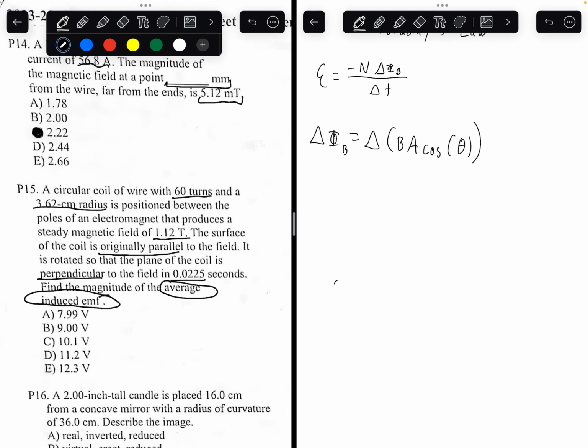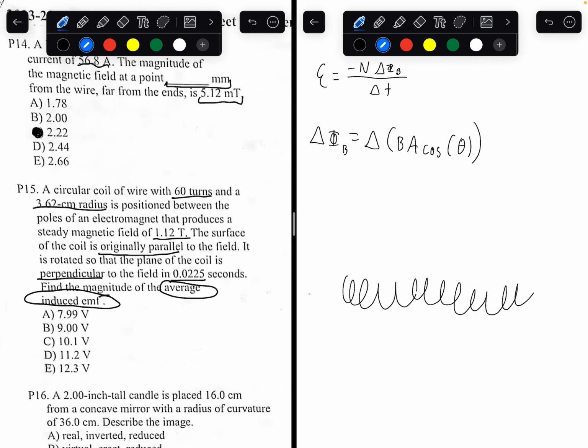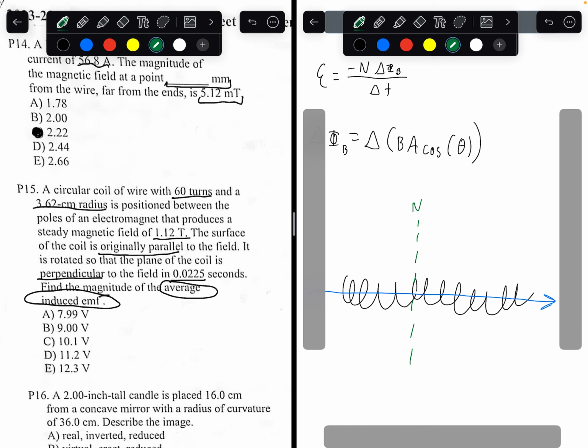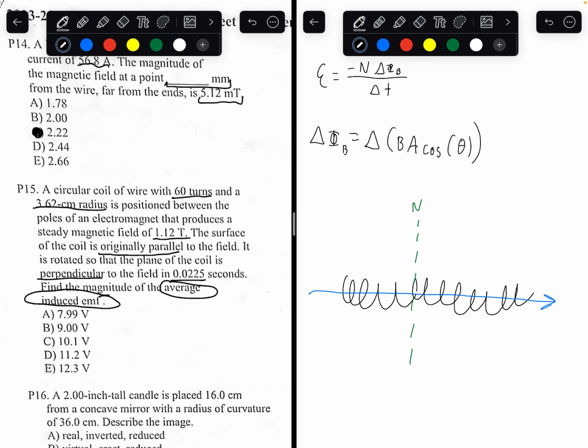So you have a circular coil of wire with 60 turns. Each turn has a 3.62 centimeter radius. So the magnetic field I'll diagram in the color blue. The magnetic field is initially parallel to the field. I'll diagram the normal line in green. The normal line is perpendicular to the coils. That is the angle between the magnetic field and the normal line.